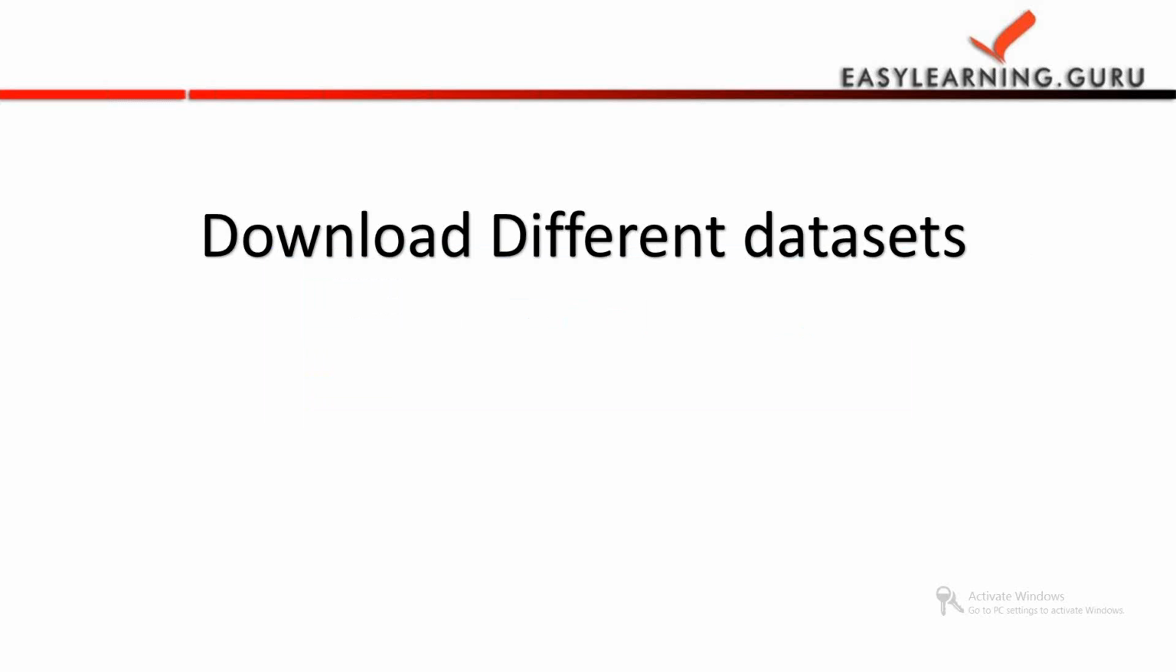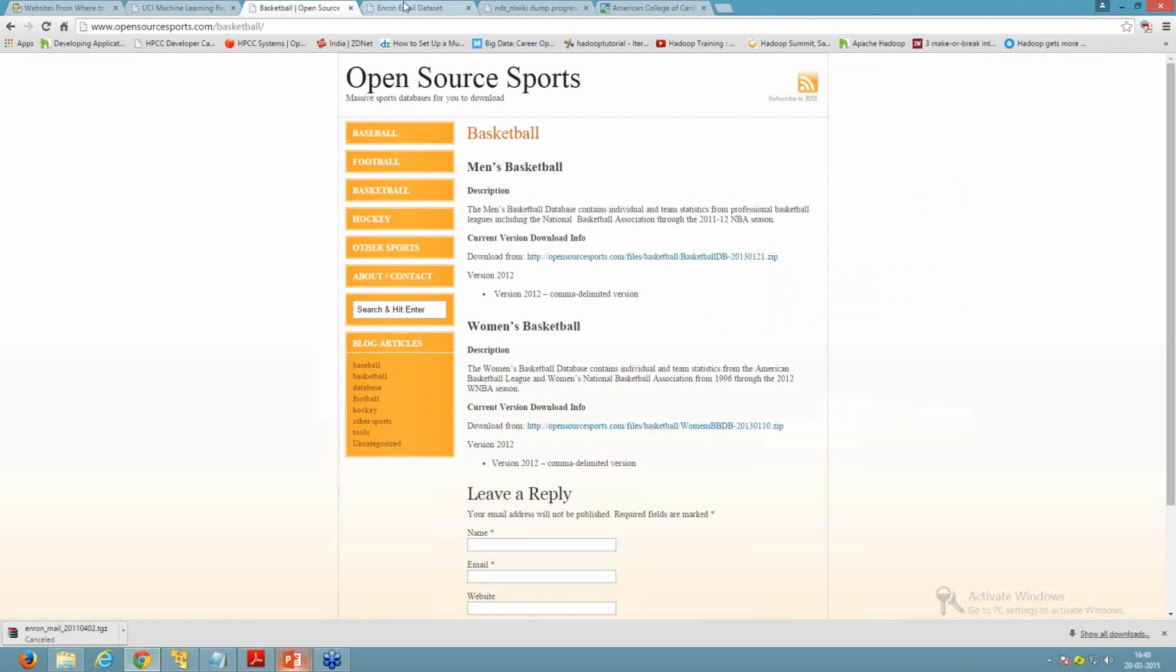Suppose you want to retrieve sports data, so you have a site, open source sports.com. You can download different sports data sets: basketball, football, hockey. Here you can see that open source sports.com contains different sports data sets on the basis of different sports.